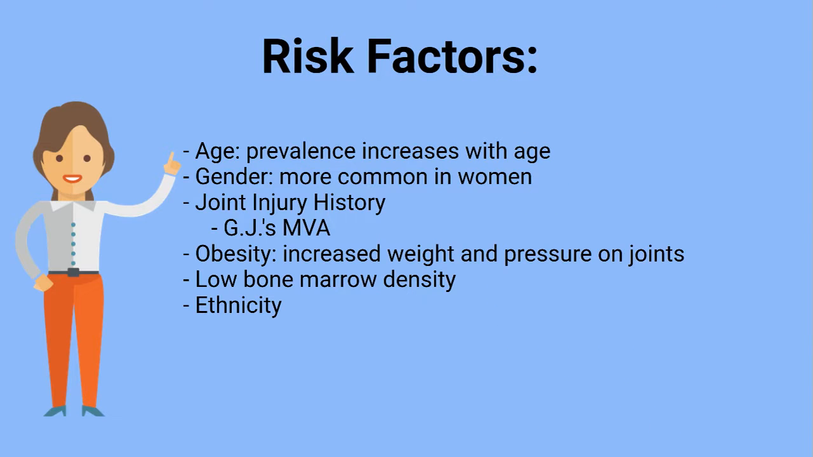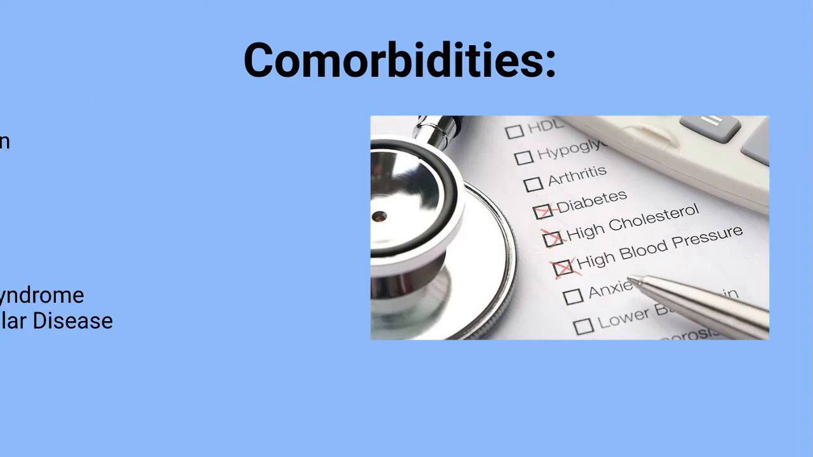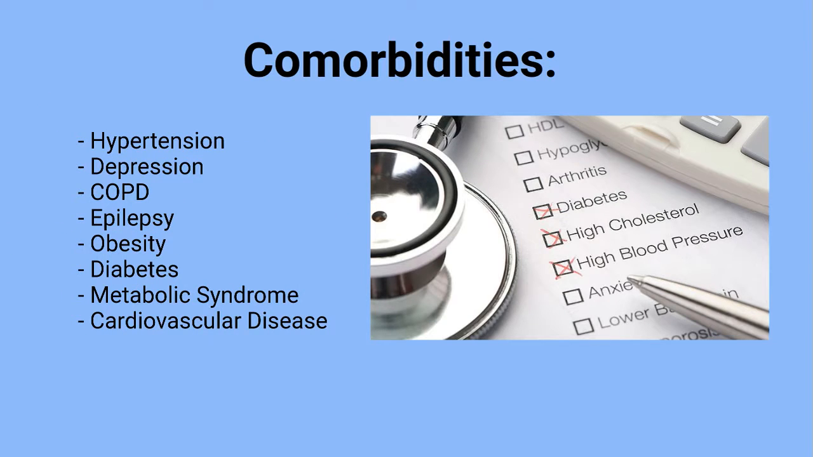There are several conditions which predispose a patient to development of osteoarthritis: age, gender, previous joint injury, obesity, low bone marrow density, and ethnicity. The occurrence of other diseases in conjunction with OA greatly impacts treatment and management. Common comorbidities in osteoarthritis patients include hypertension, depression, COPD, epilepsy, obesity, diabetes, metabolic syndrome, and cardiovascular disease. Grandma Janice suffers from obesity, hypertension, and type 2 diabetes. Prevalence of these comorbidities is high among patients diagnosed with OA.